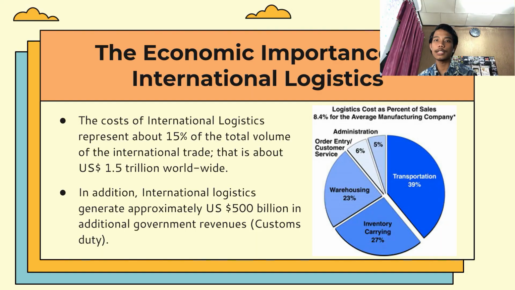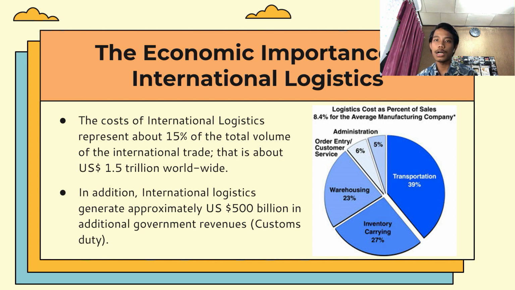So this is the last slide of my presentation. There is the economic importance of international logistics. So there are two points, and now I will explain these points. Point number one, the cost of international logistics represents about 15% of the total volume of international trade.